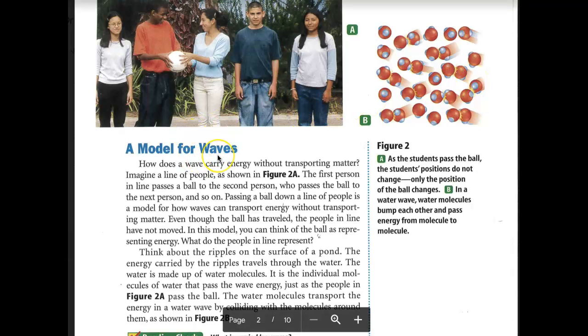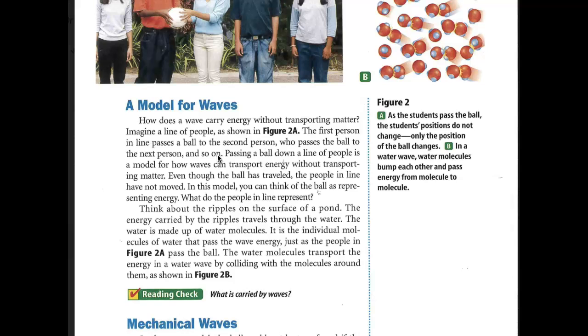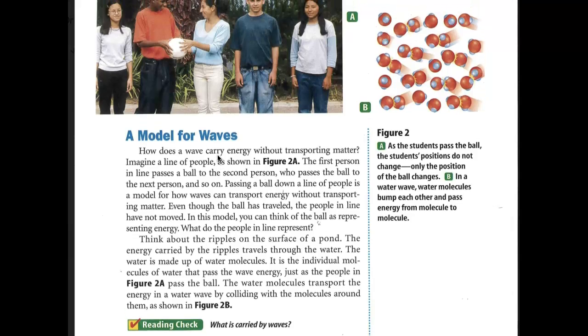All right, a model for waves. How does a wave carry energy without transporting matter? Imagine a line of people as we showed above. The first person passes to the second, who passes to the next, and so on. Passing a ball down a line of people is a model for how waves can transport energy without transporting matter. Even though the ball has traveled, the people in the line have not moved. In this model, you can think of the ball as representing energy. What do the people in the line represent?